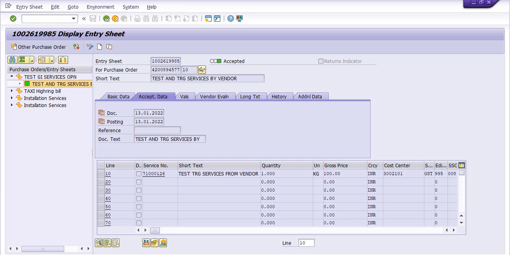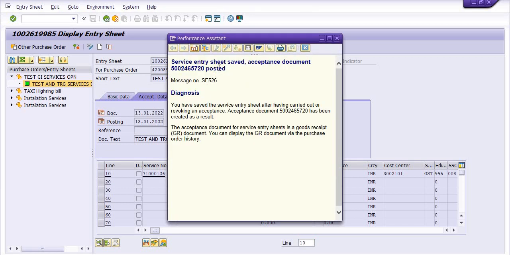See, the service entry sheet is saved and the acceptance document is posted. You can note down this acceptance document, and this is your MIGO document.